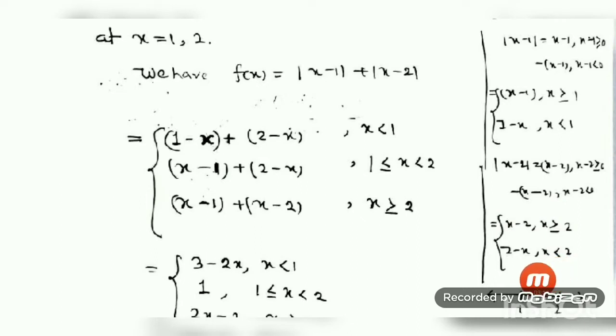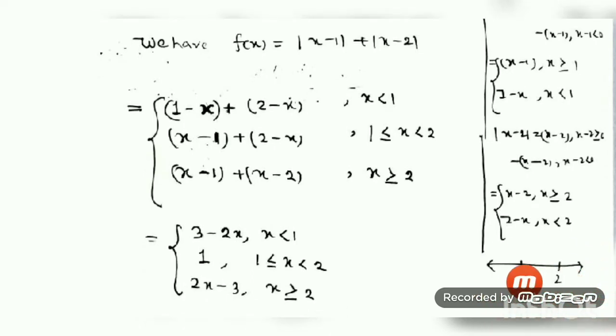Here I have written the critical points 1 and 2 on the number line. These two critical points divide the whole number line into 3 parts. In detail we have done this type of question in exercise 5.1, where you can see the details. Here in the miscellaneous chapter there is just one question of this type. The three parts are: less than 1, between 1 and 2, and greater than 2.